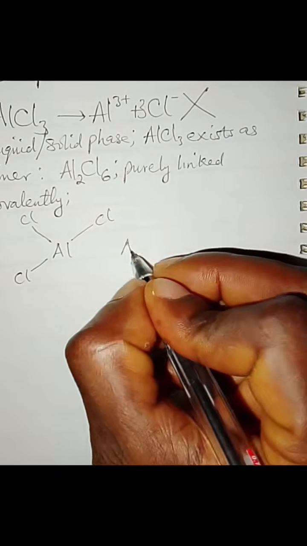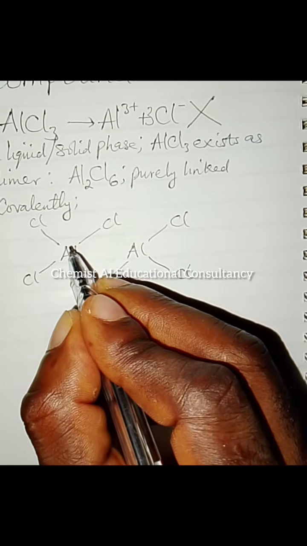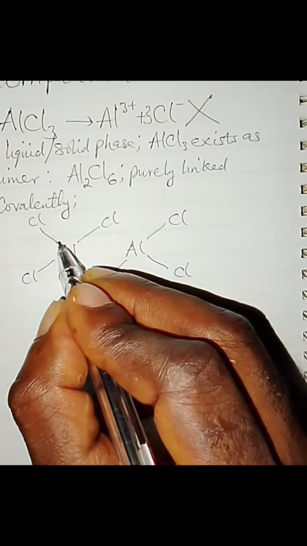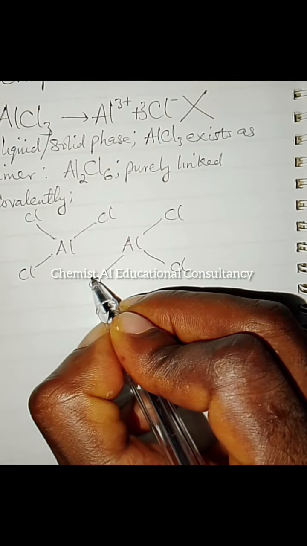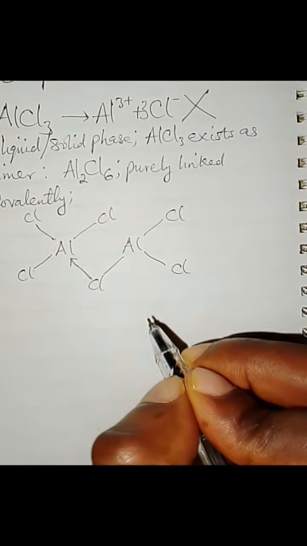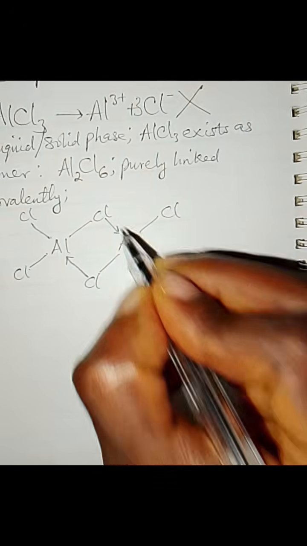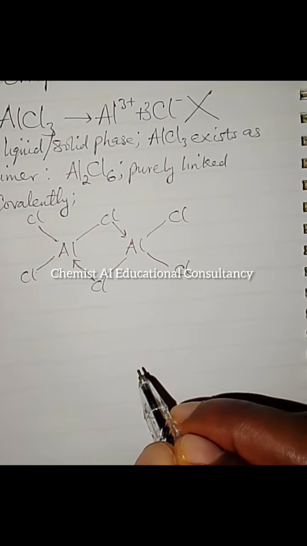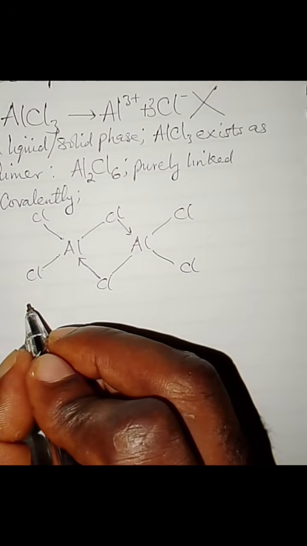But these two fragments are too unstable to exist because aluminium itself is electron hungry, it's electron deficient, meaning that it has not satisfied its octet configuration. There are only 6 electrons surrounding it instead of 8. But one of the chlorine atoms in a neighboring AlCl3 supplies such electron and they bond with the aluminium. The same thing happens here. This chlorine supplies the electron and dative bond with aluminium. And this structure is the form in which AlCl3 exists. And that is why the right chemical formula is Al2Cl6.